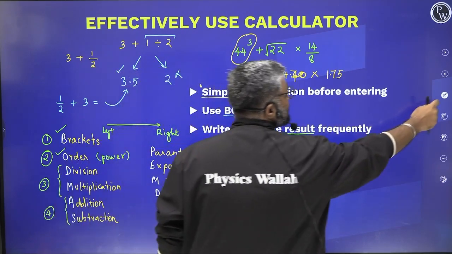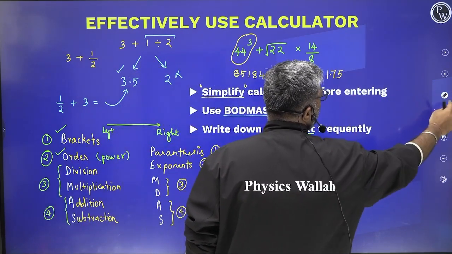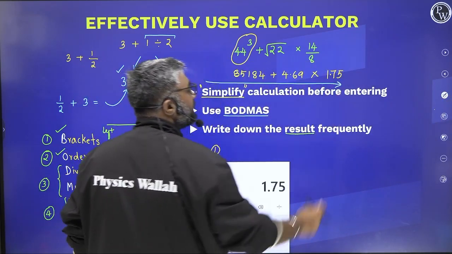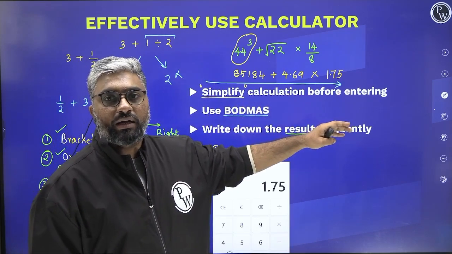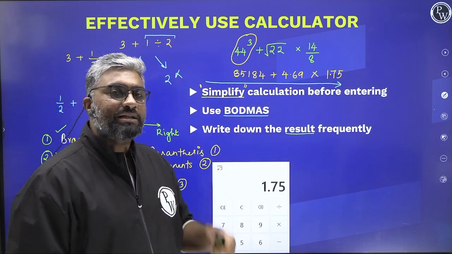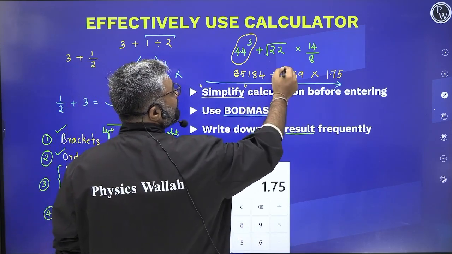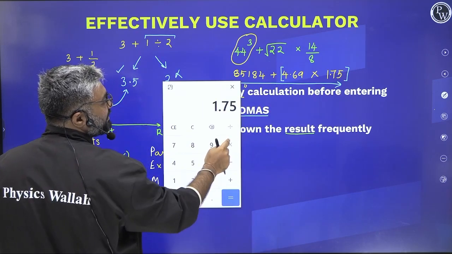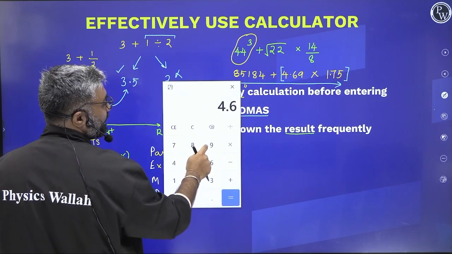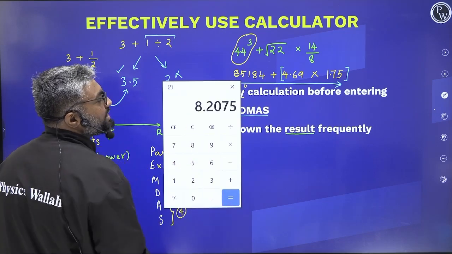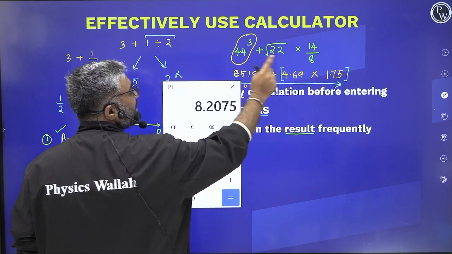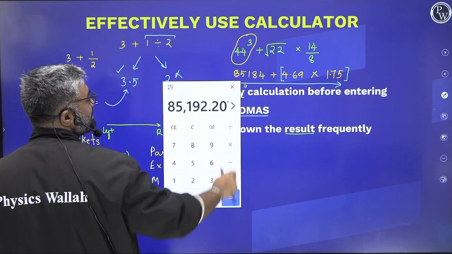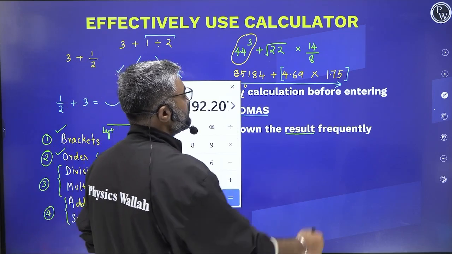Now, if you look at this, this is how you use BODMAS or PEMDAS, okay? What you do here is you go from left to right. When you go from left to right, now you need to prioritize. Now you will do multiplication, division first, then addition, subtraction. So here in the middle there is addition, which means we will be dealing with this part first, because here there is multiplication. So we have 1.75 into 4.69. We get 8.2075. This 8.2075 needs to be added with this. So plus 851.84. This gives us the answer of 851.92.